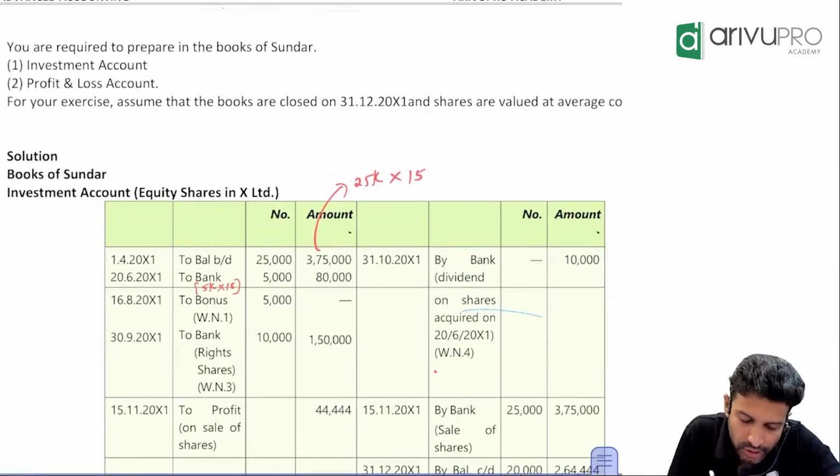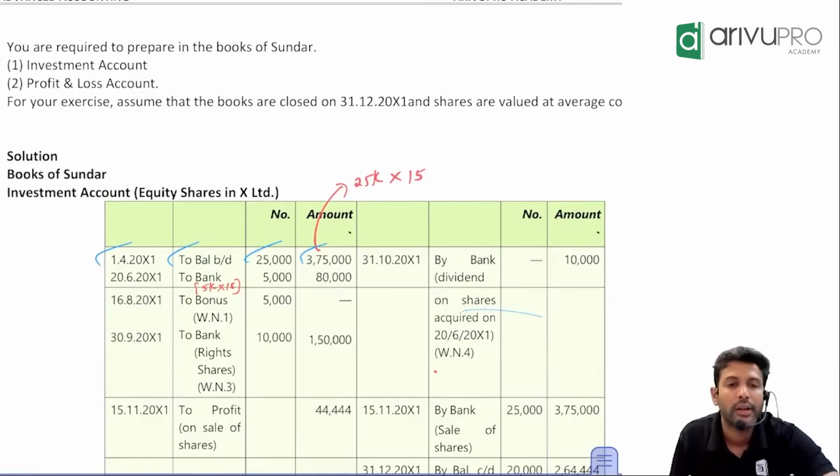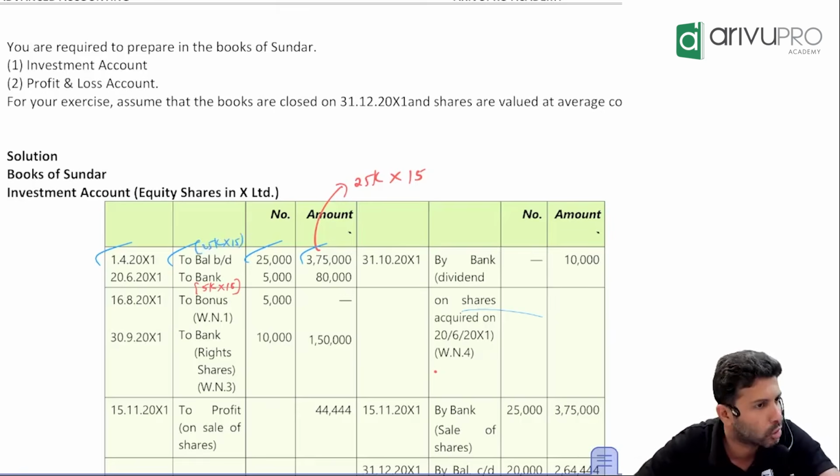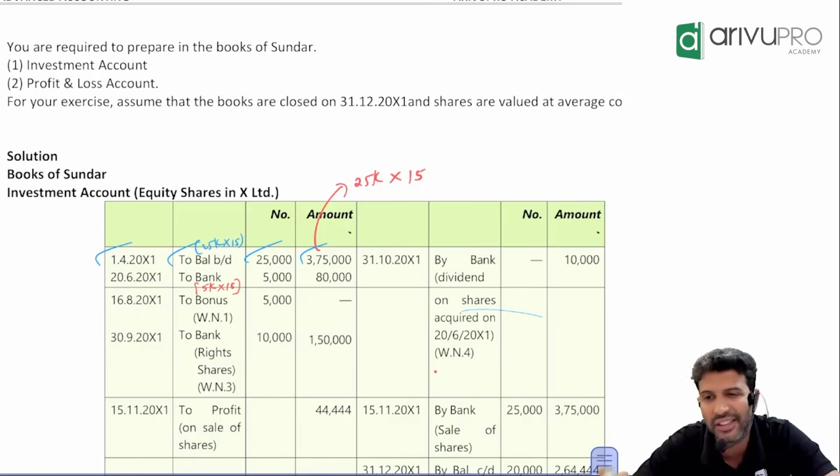In the investment ledger, you'll write to balance brought down. How many number of shares? 25,000. What is the value? 3,75,000. No need for any working note. Here only you can write to balance brought down 25,000 into 15. In bracket you may show, no need for a separate working note. If it is easy. Done, ji?